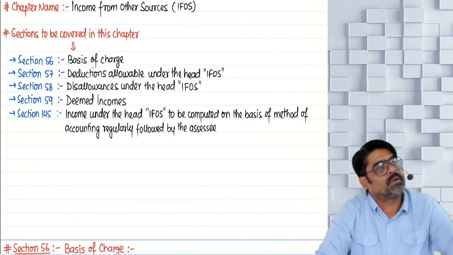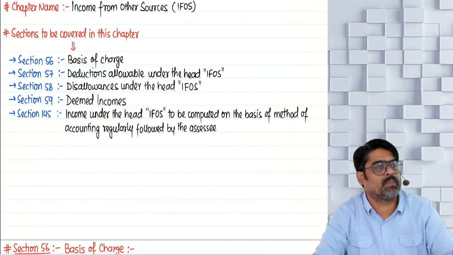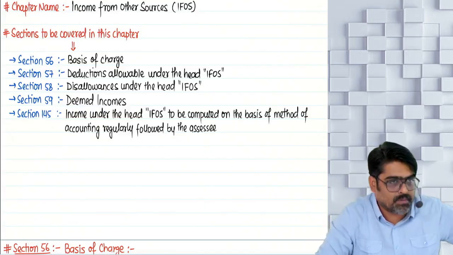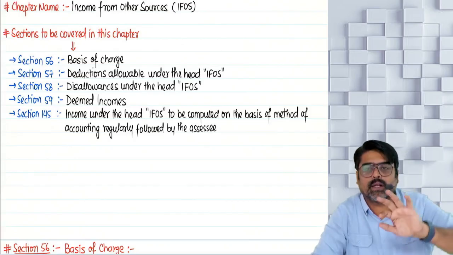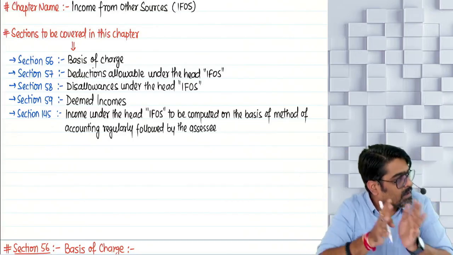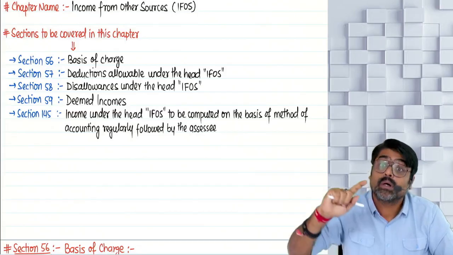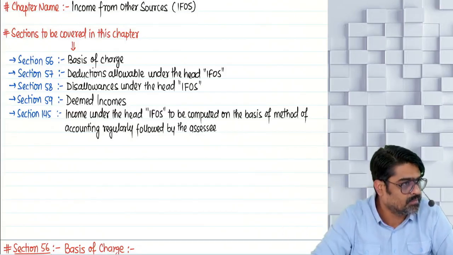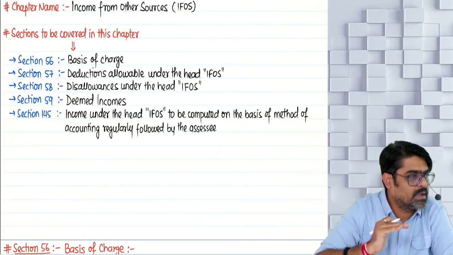Employer-employee relationship, salary. House property of which you are the owner, not using for the purpose of business or profession, house property. Business or profession, PGBP. Capital asset. All other sources will be classified under this head, IFOS. Income from all other sources. Yes or no? Now, which incomes will be classified under the head IFOS?